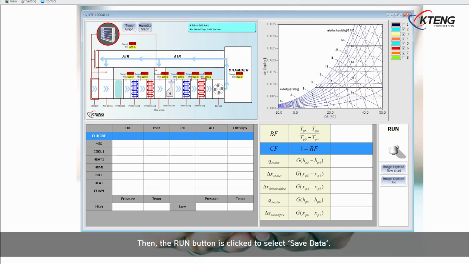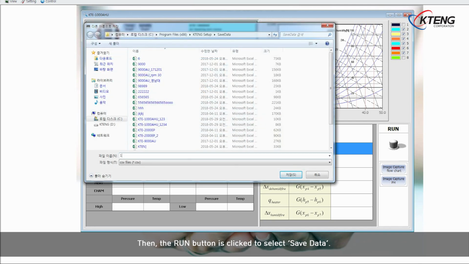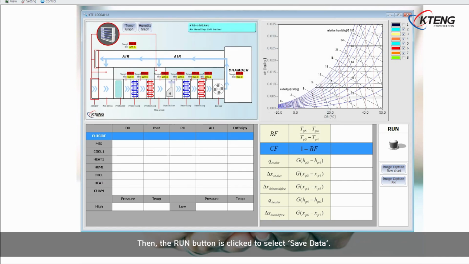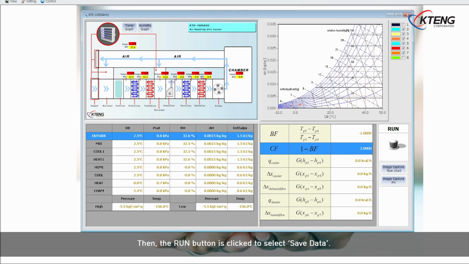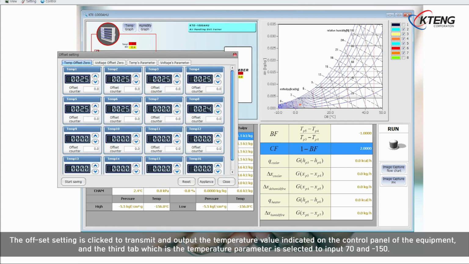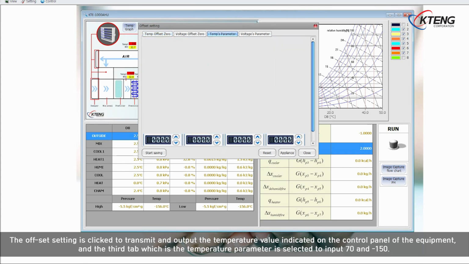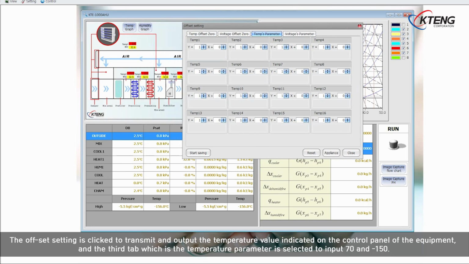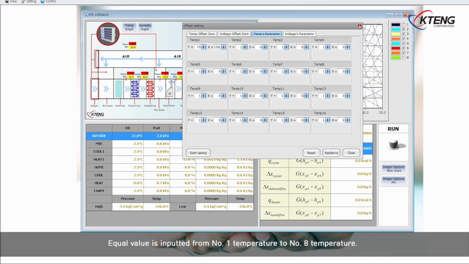Then, the Run button is clicked to select Save Data. The offset setting is clicked to transmit and output the temperature value indicated on the control panel of the equipment, and the third tab, which is the temperature parameter, is selected to input 70 and -150. Equal value is inputted from number 1 temperature to number 8 temperature.